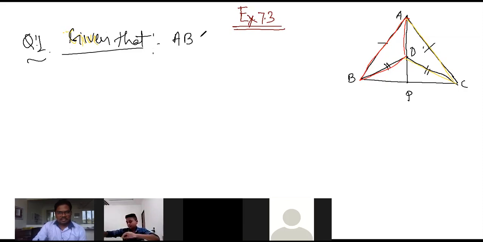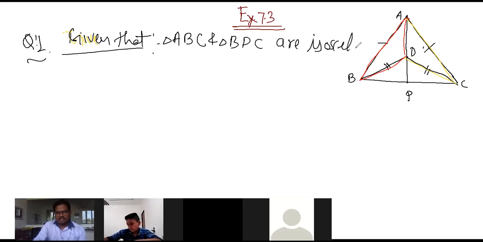Given that ABC and DBC are isosceles triangles. This is given to us. It is triangle DBC, not BBC.